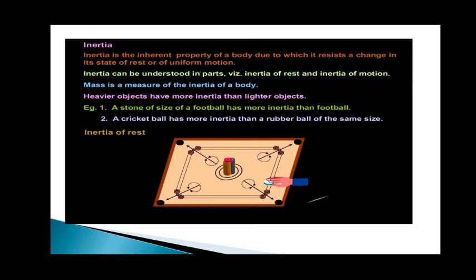Inertia, a very important term, students. What is inertia? Inertia is an inherent property of a body due to which it resists a change in its state of rest or uniform motion. Inertia can be understood in parts, like inertia of rest and inertia of motion. Mass is a measure of the inertia of a body. Heavier objects have more inertia than lighter objects. A stone the size of a football has more inertia than the football. A cricket ball has more inertia than a rubber ball of the same size.